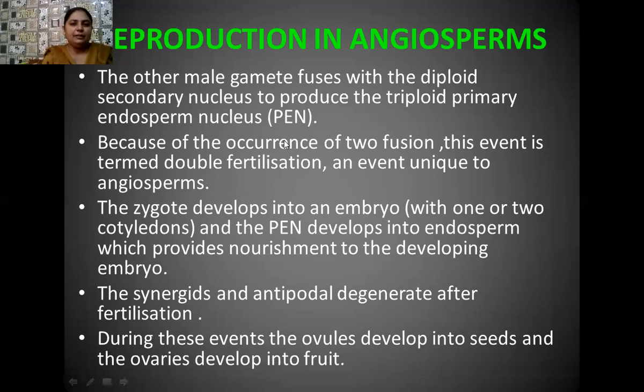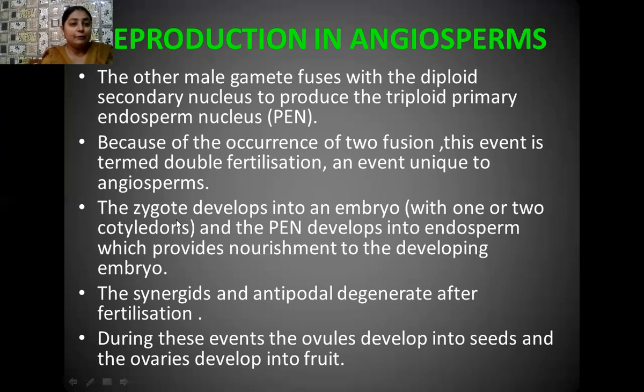Yes, student, here I have written that because there is occurrence of two fusions, this event is known as double fertilization. The first male gamete fuses with the egg cell and forms the zygote, whereas the other male gamete fuses with the diploid secondary nucleus and forms the primary endosperm nucleus. So in this way, the fusion takes place twice. That's why the process is known as double fertilization. Always remember this: double fertilization is a unique event to angiosperms. It is not seen in any other class of plants.